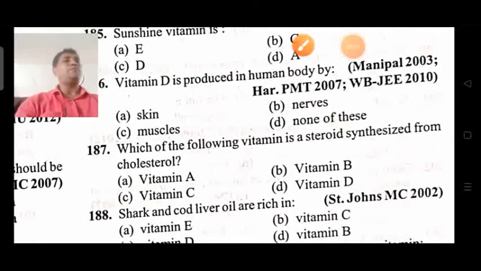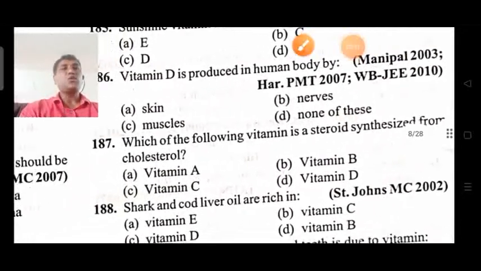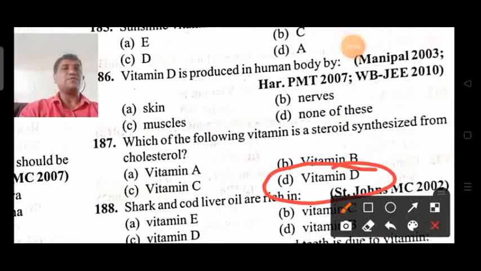Vitamin A, vitamin B, vitamin C, and vitamin D are the options. Already we have discussed that vitamin D is derived from cholesterol. So your answer will be only vitamin D.